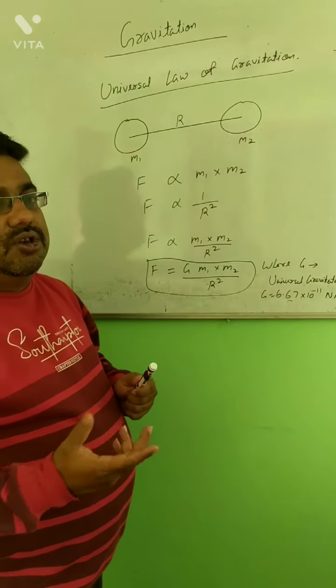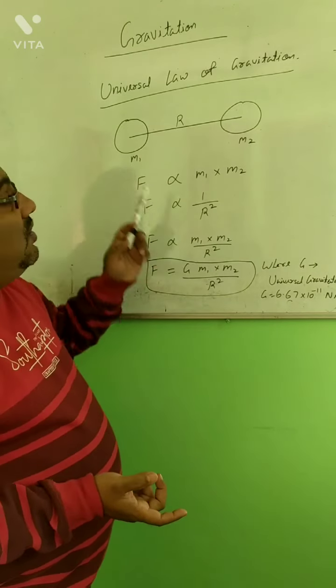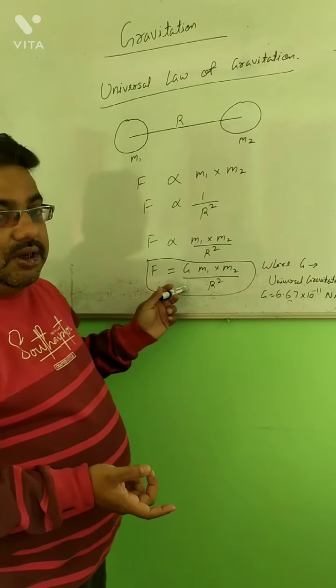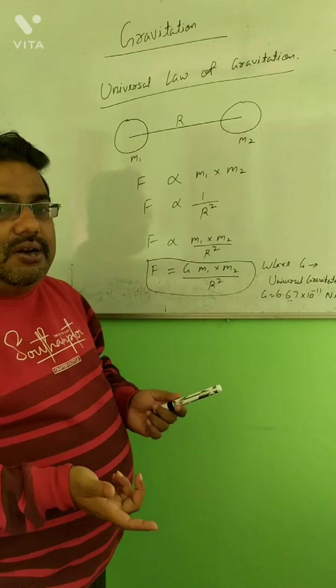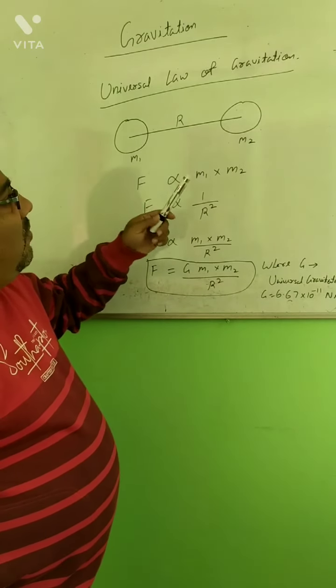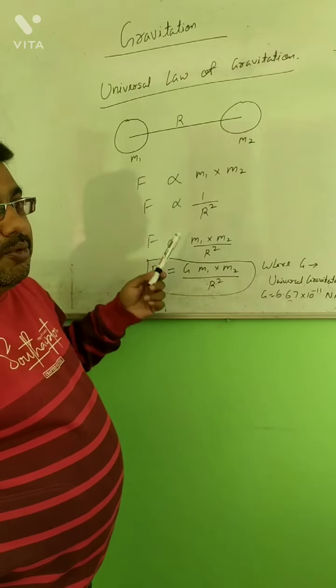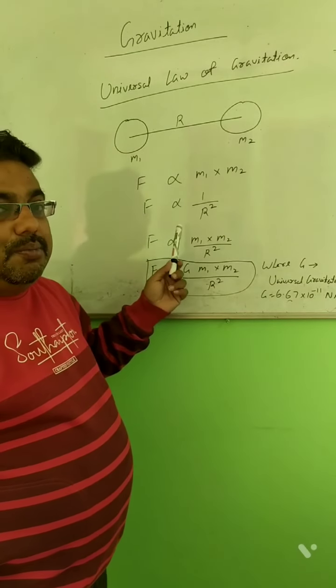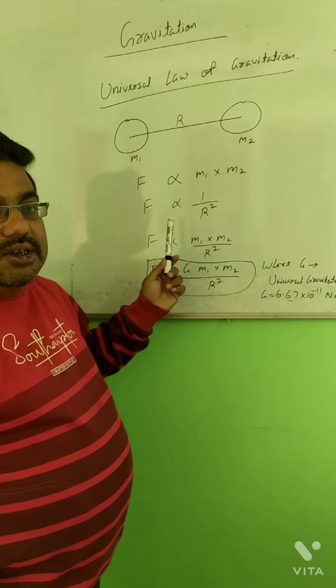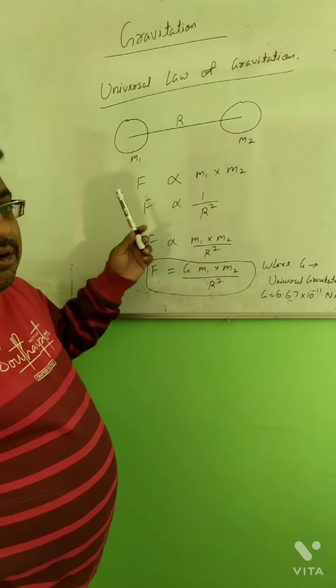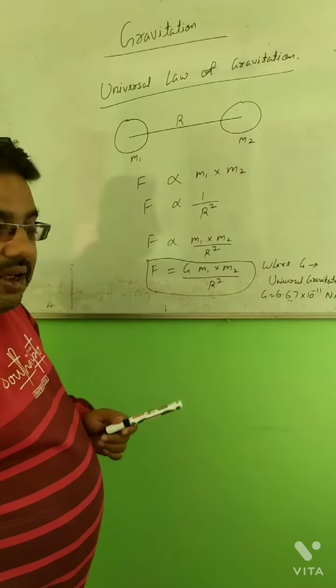In the final exam you may be asked to simply state it, otherwise you may also be asked to derive it. So if you have to state it, then simply write that according to the universal law of gravitation, the gravitational force between two objects is directly proportional to the product of the masses and inversely proportional to the square of the distance between them. And if you have to derive the gravitational force, then in this way we can derive it.